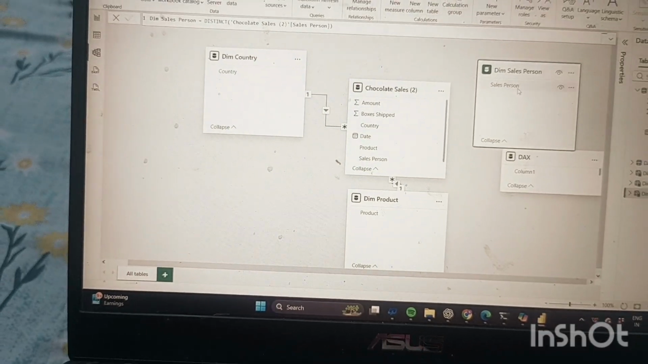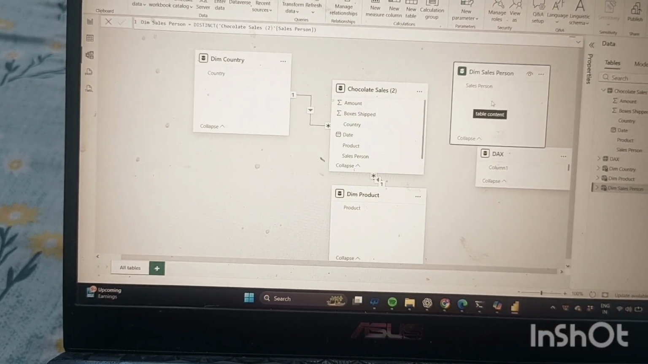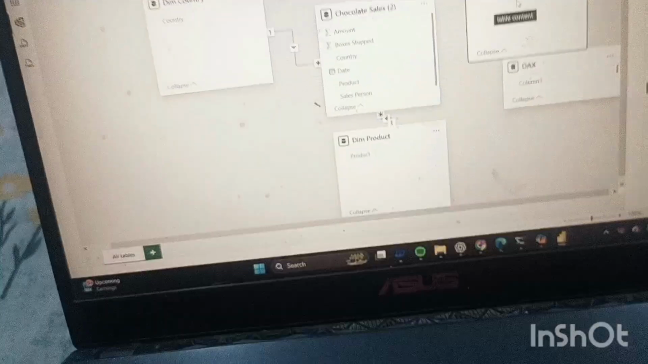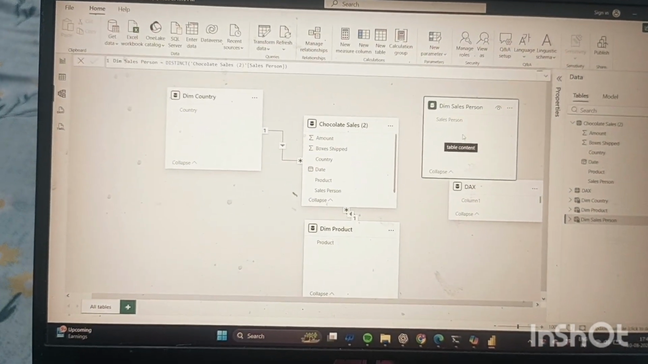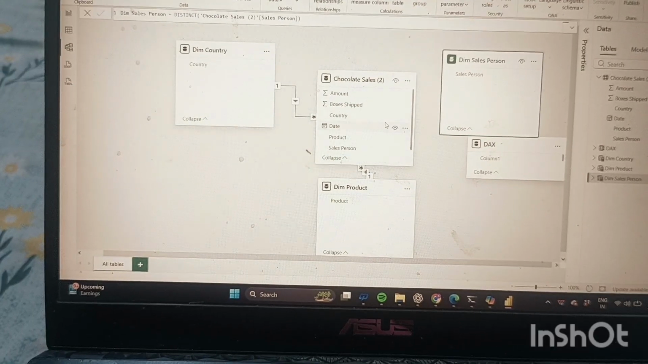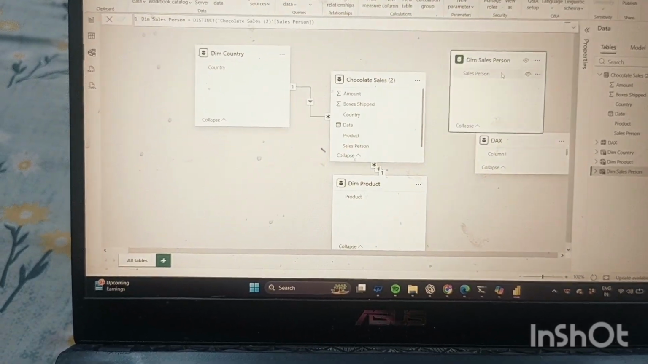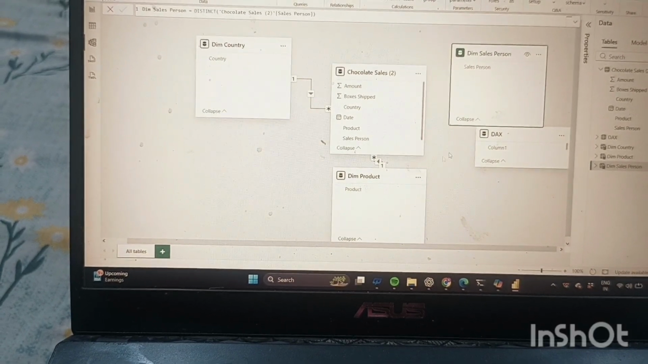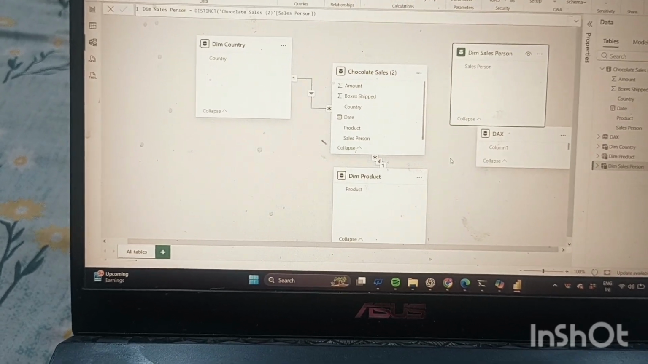Okay, so right now we are going to create a relationship. In order to create a relationship, you must keep in mind that it should be only a one to many relationship. Means in the dimension table there will be one value and in the fact table many, so one to many, and this is called star schema. The whole picture of this data modeling is called star schema. Let's see how.